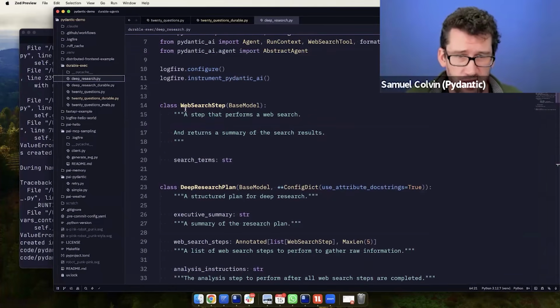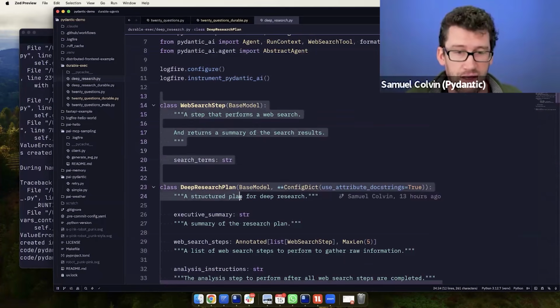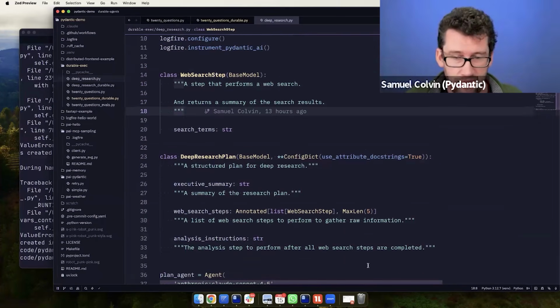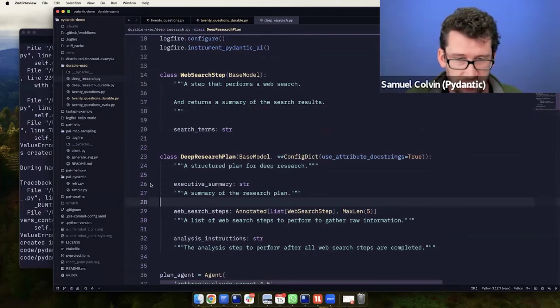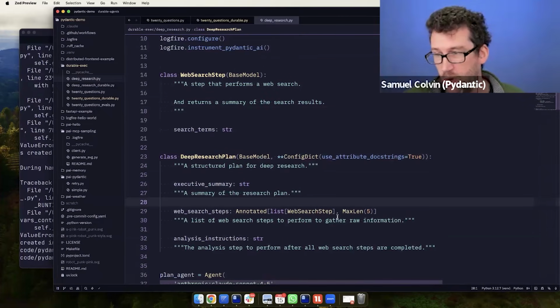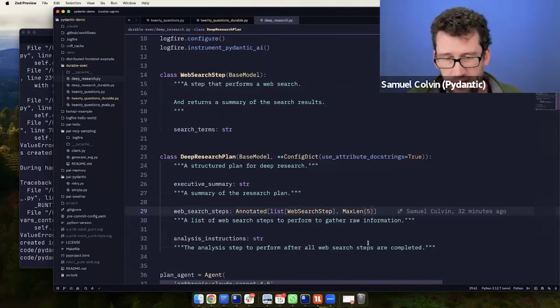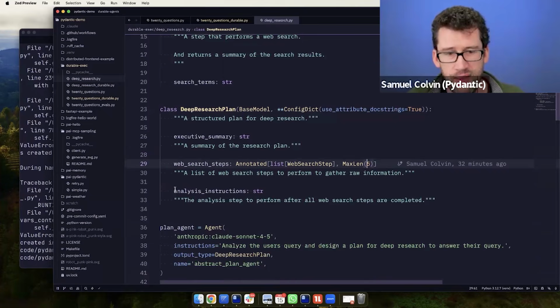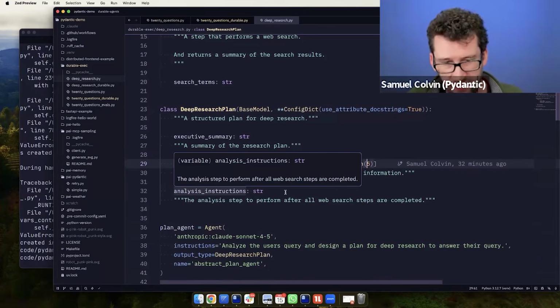So we define our plan for deep research, and this is effectively our deep research plan. It has an executive summary, what you would effectively pump out to the user about what I'm going to go and do. Then we have a list of web search steps. We have a maximum of 5 here, so it doesn't take forever. And then we have analysis instructions.